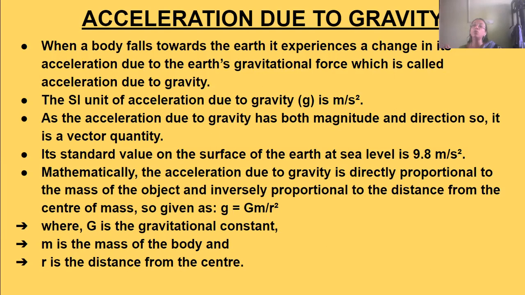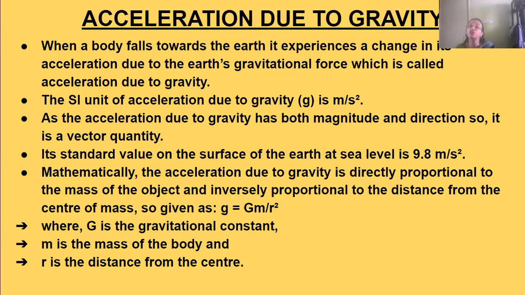Its standard value on the surface of the Earth at sea level is 9.8 meter per second square, or approximately 10.